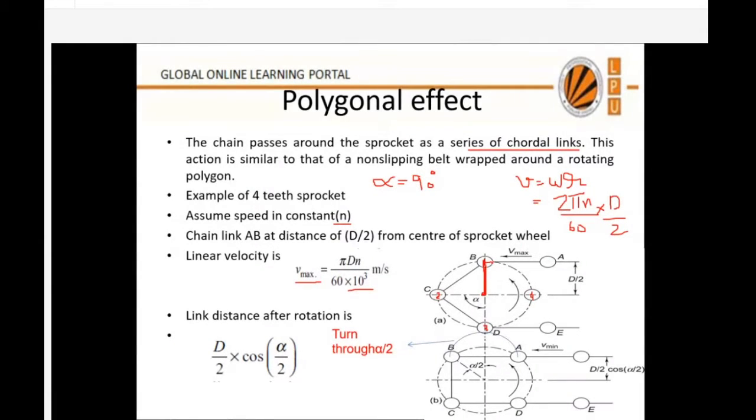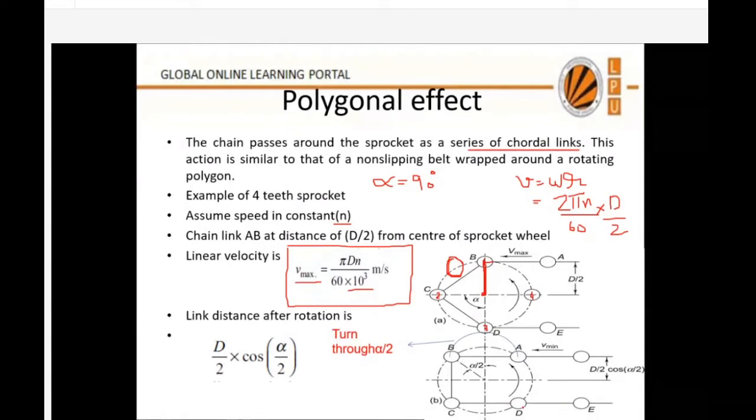Up to this, anyone having any doubt? Please tell me. What is the velocity of the chain link AB when it just starts wrapping over the sprocket? Clear, sir. Now, if it is clear to you, let us suppose the sprocket turns through alpha by 2 angle. Alpha by 2 means 45 degrees. The sprocket rotates 45 degrees. It means this tooth will reach somewhere here. C tooth reaches somewhere here, D tooth reaches somewhere here, and this fourth tooth reaches somewhere here. So you can see this will be the new position of the teeth.